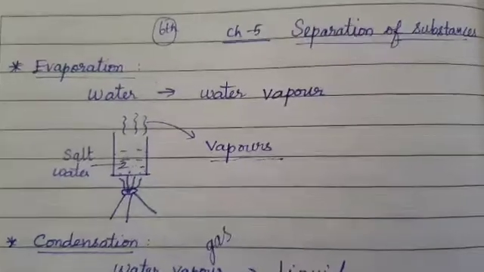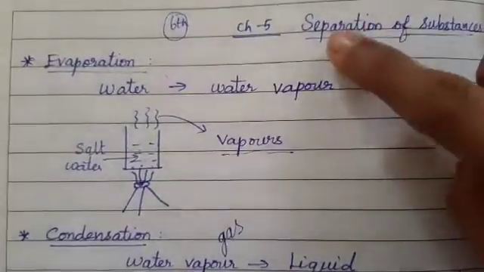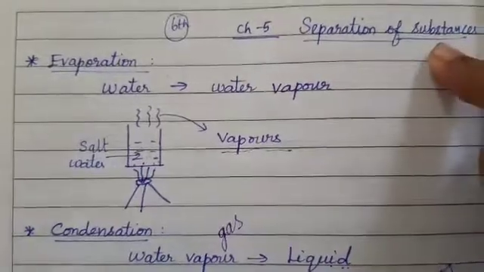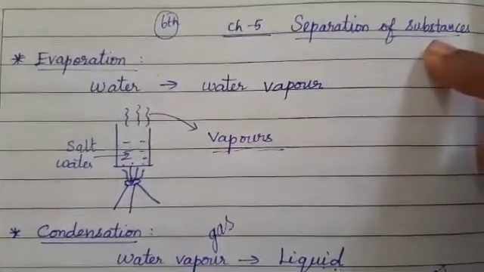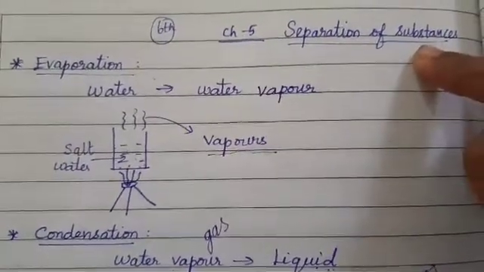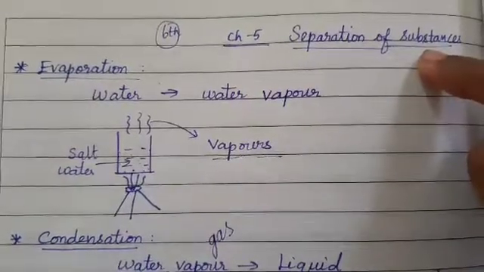Good morning, children. Today we are going to see Chemistry Chapter 5, Separation of Substances. In this chapter, we have already seen a few methods of separation.